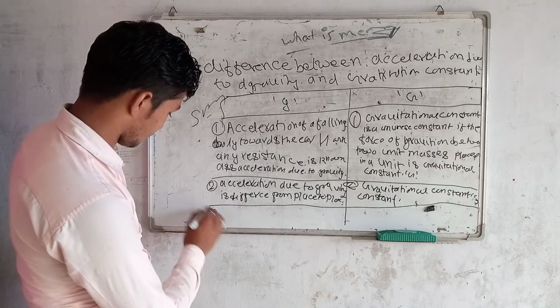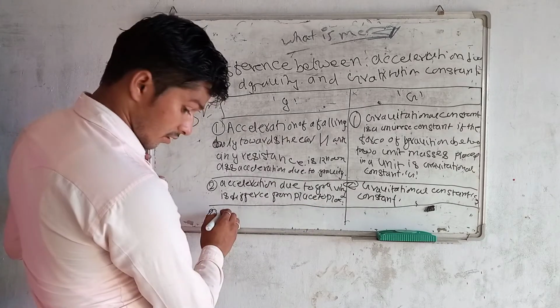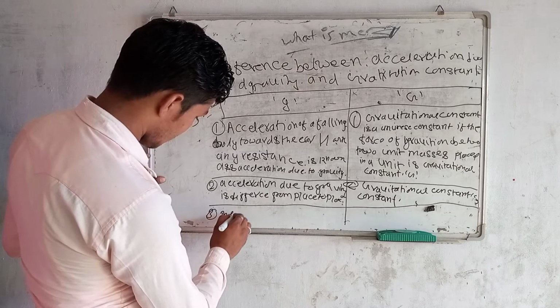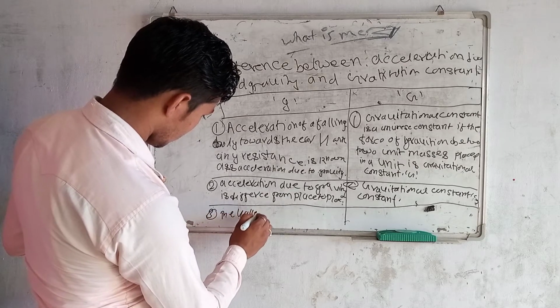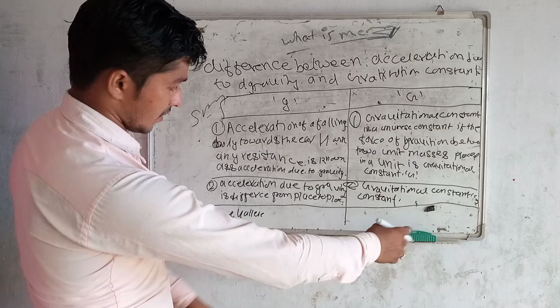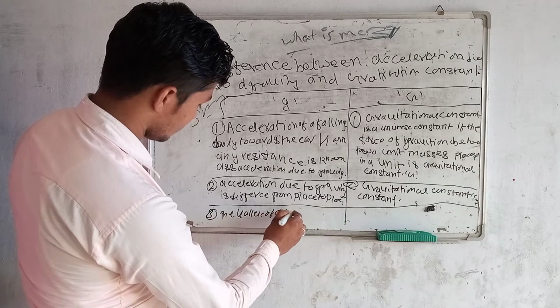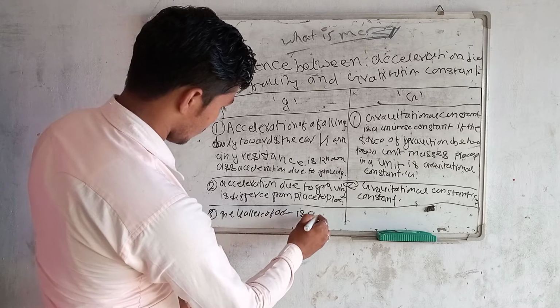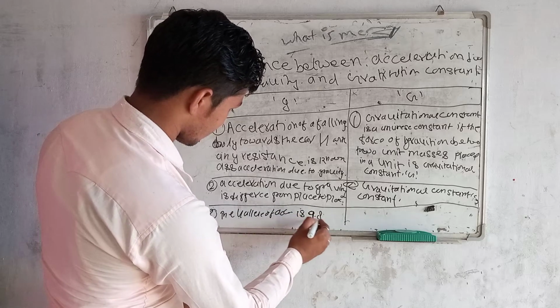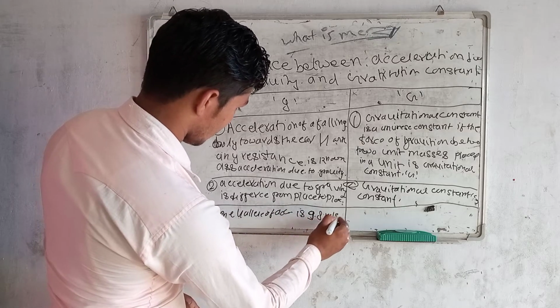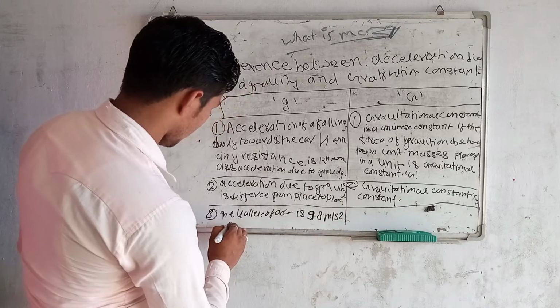Third is the value. The value of acceleration due to gravity is 9.8 meters per second square on the surface of Earth.